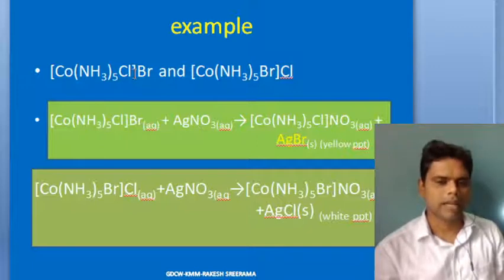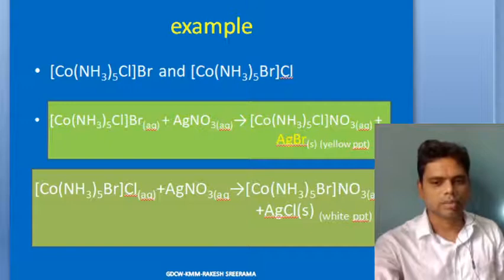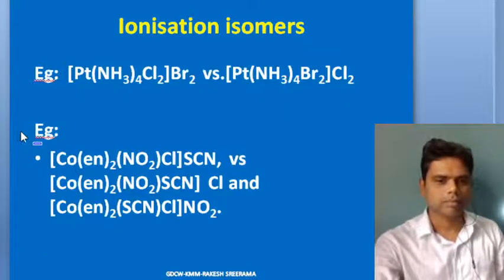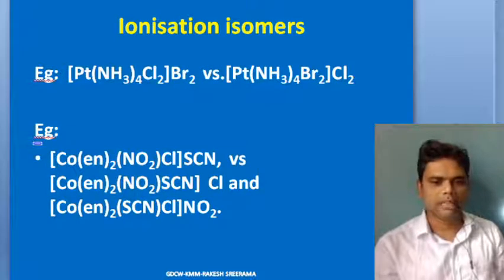So the ions furnished in aqueous medium are completely different. As such, we call these compounds ionization isomers. Okay, so that's what ionization isomers are. And now let us see a few more examples of ionization isomers, with the same hexa-coordinate platinum where 4 ligands are ammine and 2 are chlorine, with counter ions being bromide. 2 bromides are there. So it is tetraamminedichloridoplatinum(IV) bromide,